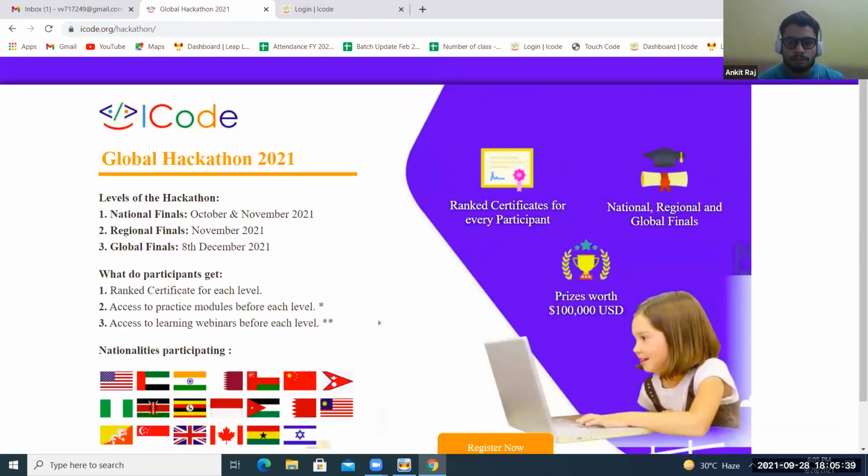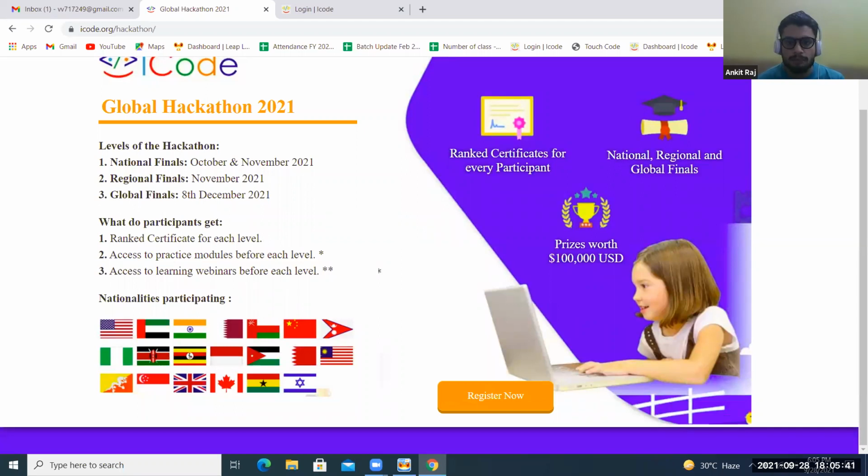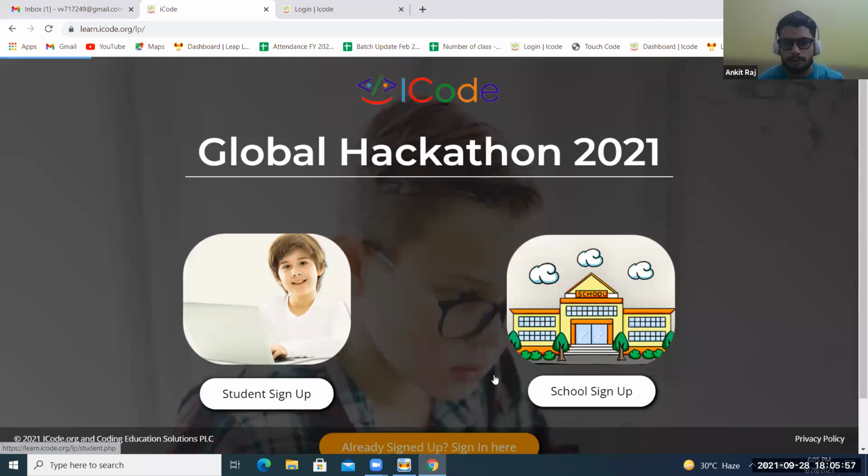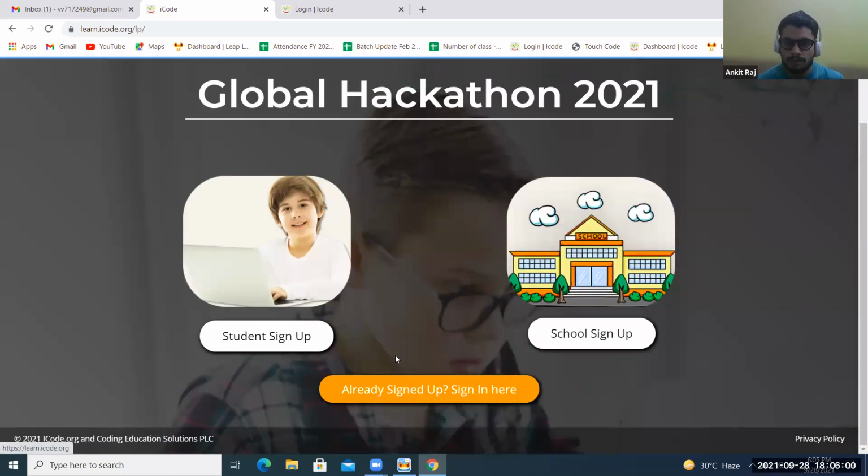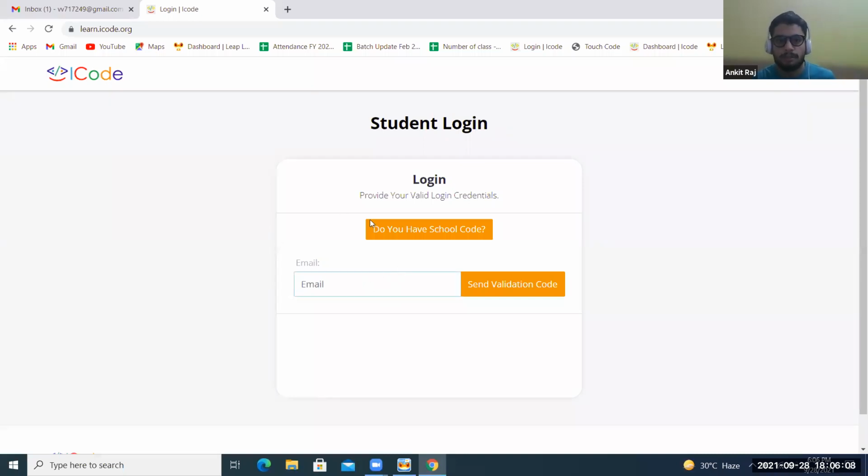And after that, if you have registered, then that's fine. If not, just register yourself by clicking on Register Now. If you have registered before, just click on Already Signed Up. If you have not registered, please try to register today. I guess everyone is registered, so when you click on Already Signed Up, put in your email address.